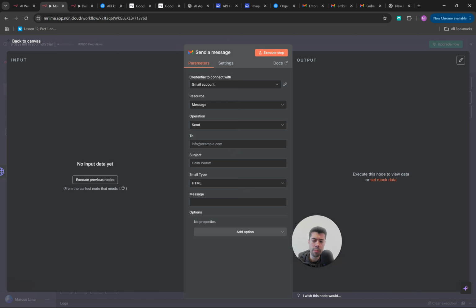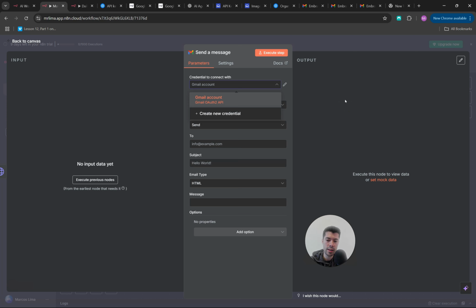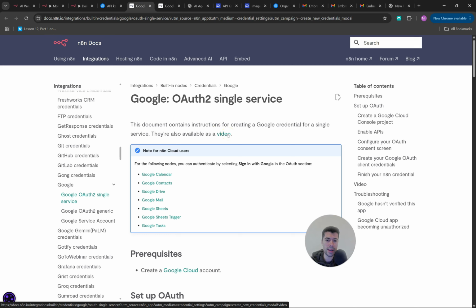And this is perhaps the most complicated part of the whole process. At least it was for me. And actually the most complicated part was setting up my credentials. As you can see here, I already have my Gmail account connected. If you don't, you need to come here and create a new credential. I also left this step-by-step tutorial of how I did it, but if you are having trouble with that, you can also check the n8n docs.